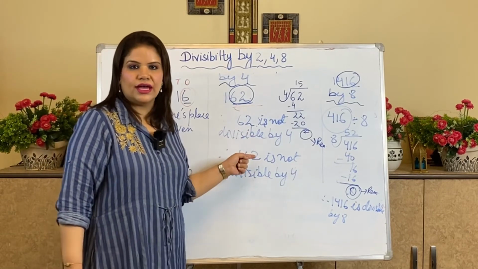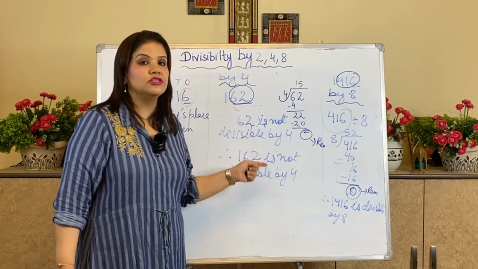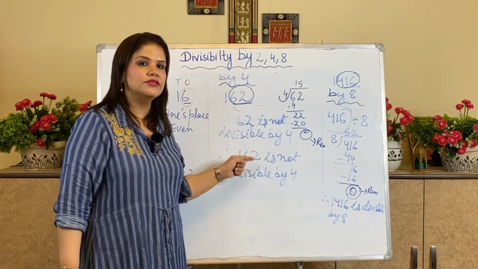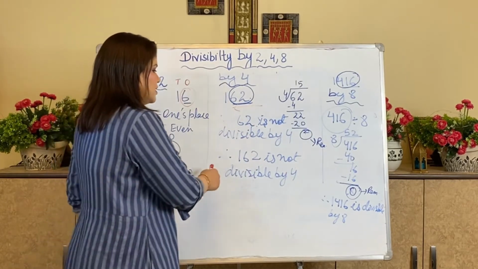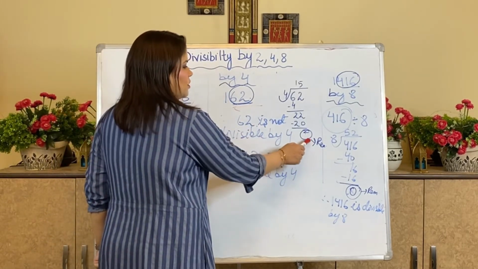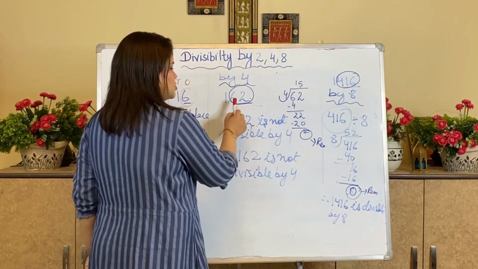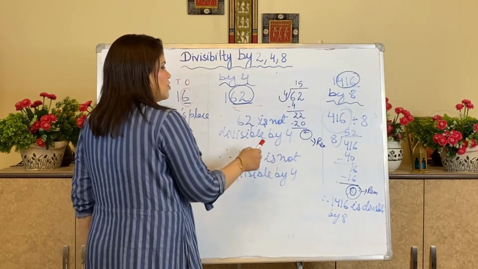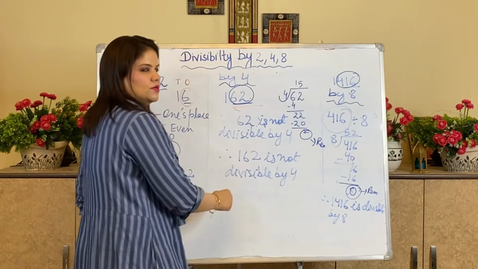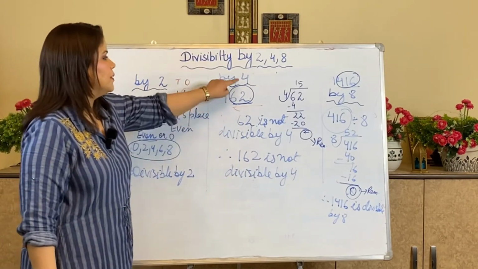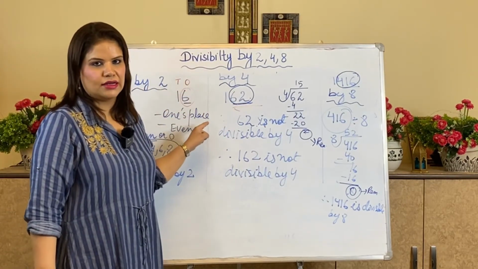What should I get as a remainder? The remainder should be 0 if the number is divisible. But in this case, I am not getting remainder 0, so 62 is not divisible by 4. Therefore, 162 is not divisible by 4.